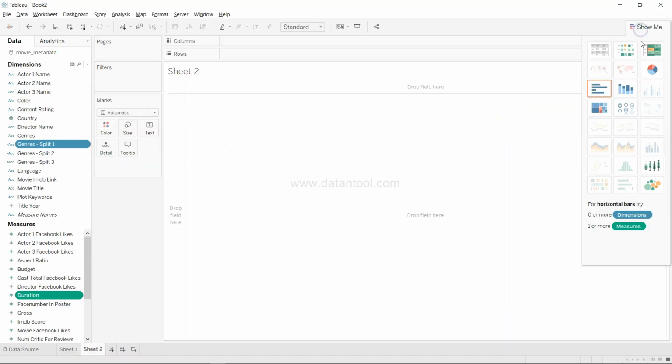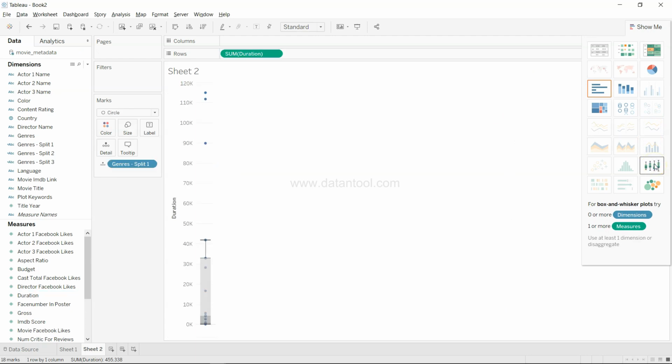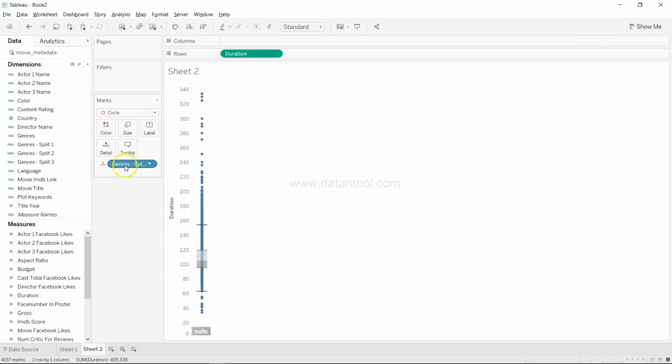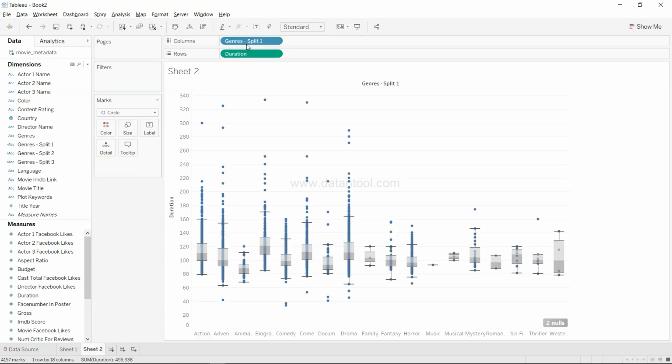So to understand the outliers, what we can do is create the box and whisker plot, which summarizes the data. Right now it has summarized all the data points, but what I want is to uncheck Aggregate Measures, come over here, and put genre split over here, and now I have all the different genres and their respective outliers. In some of them, for example, drama feels like it has most of the outliers, whereas when it comes to adventure, biography, and crime, they have the most significant outliers when it comes to the duration.